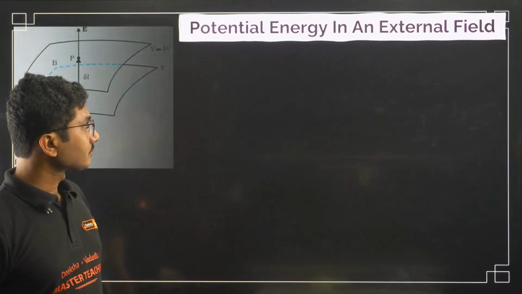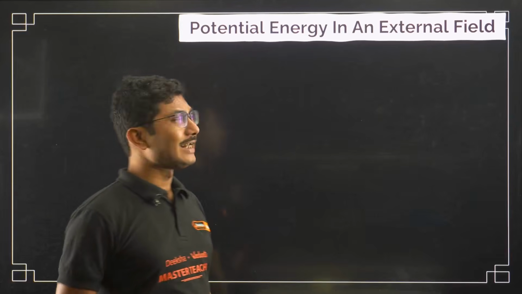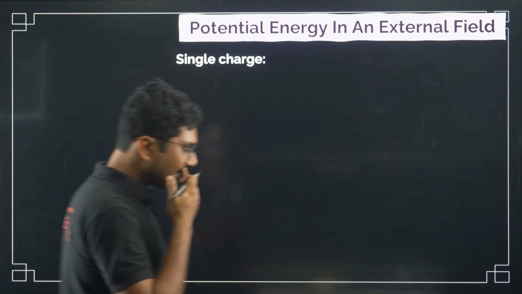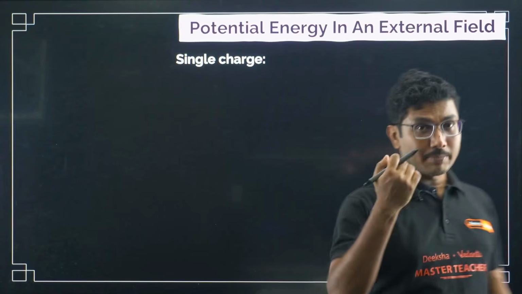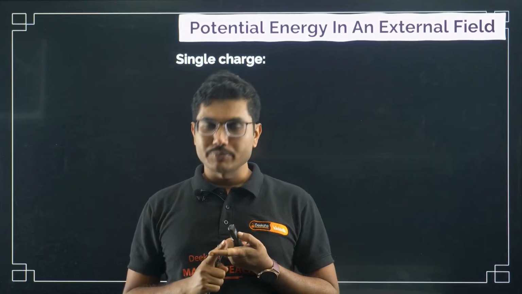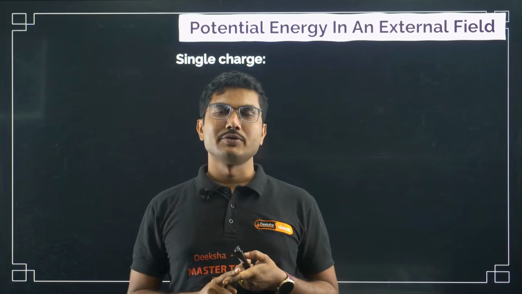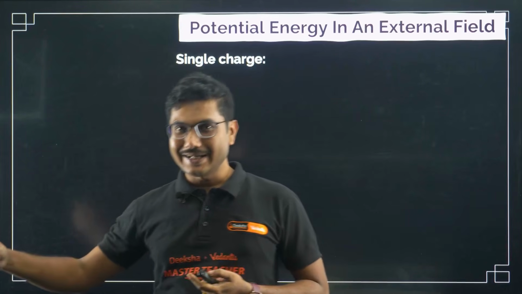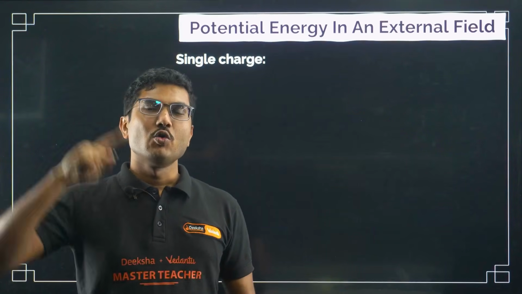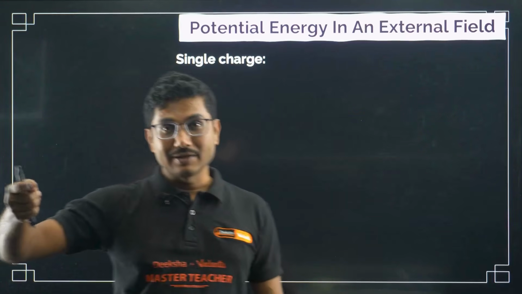Okay. Now, potential energy in an external electric field. If you remember in the electric field chapter, first we discussed Coulomb's law. From Coulomb's law we went to the electric field concept, and then from the electric field concept we came back to electric force again.